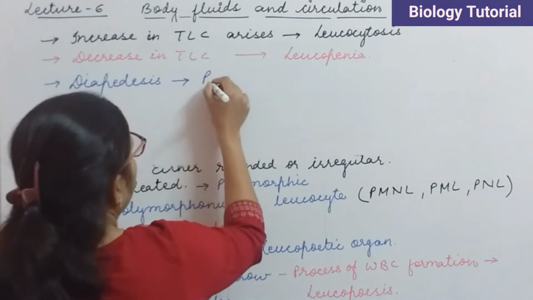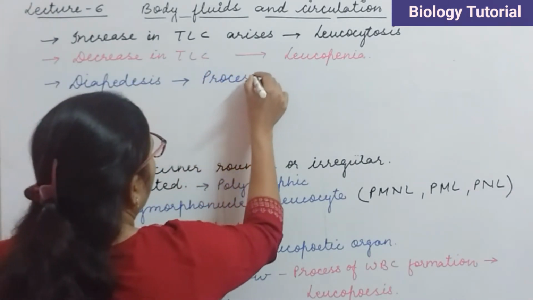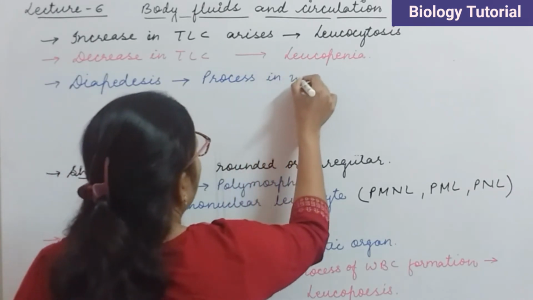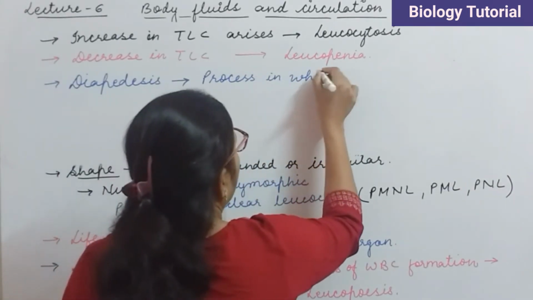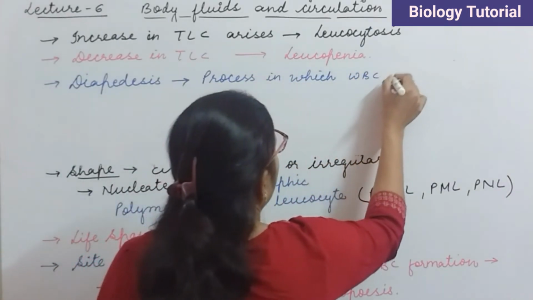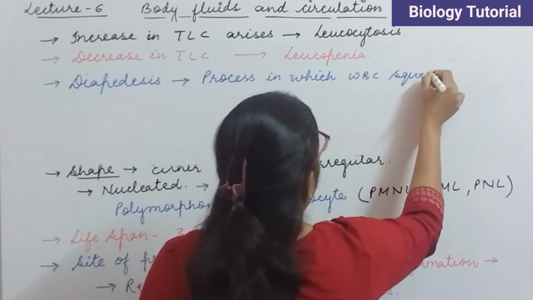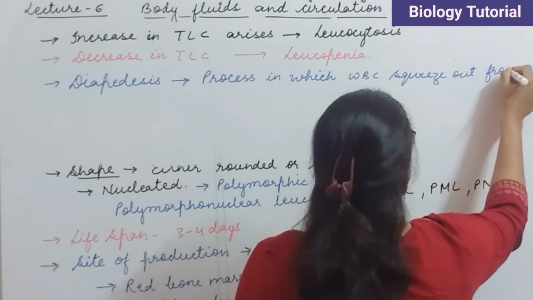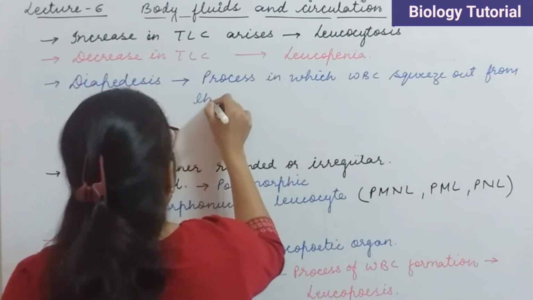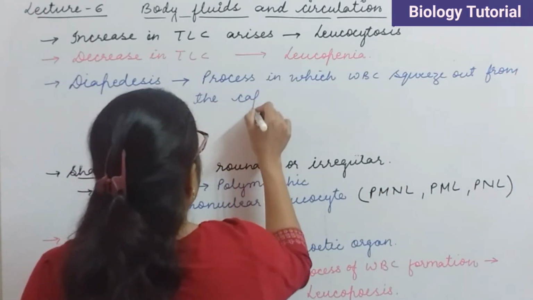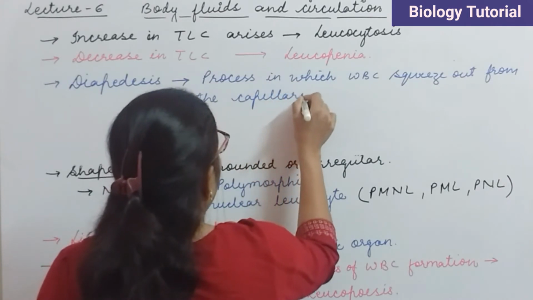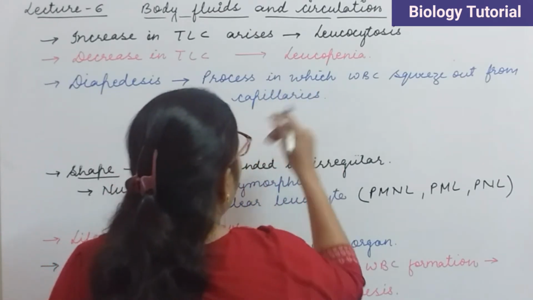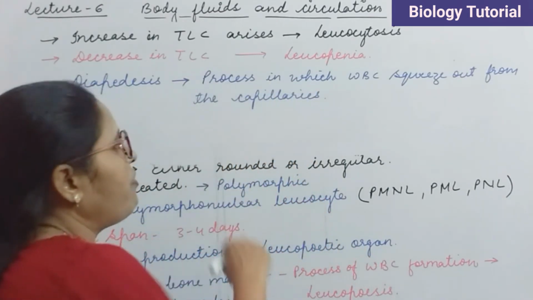So the process in which WBC squeeze out from the capillaries to provide immunity to the body or to fight against the infections.